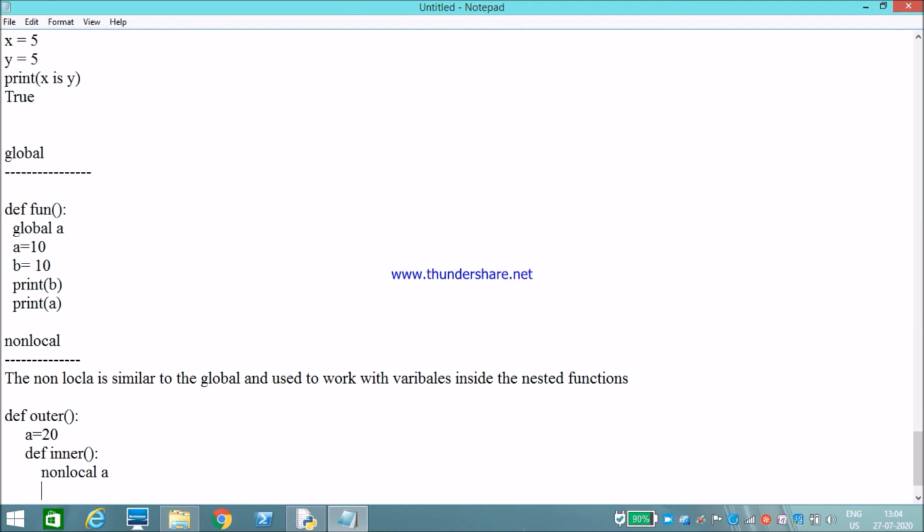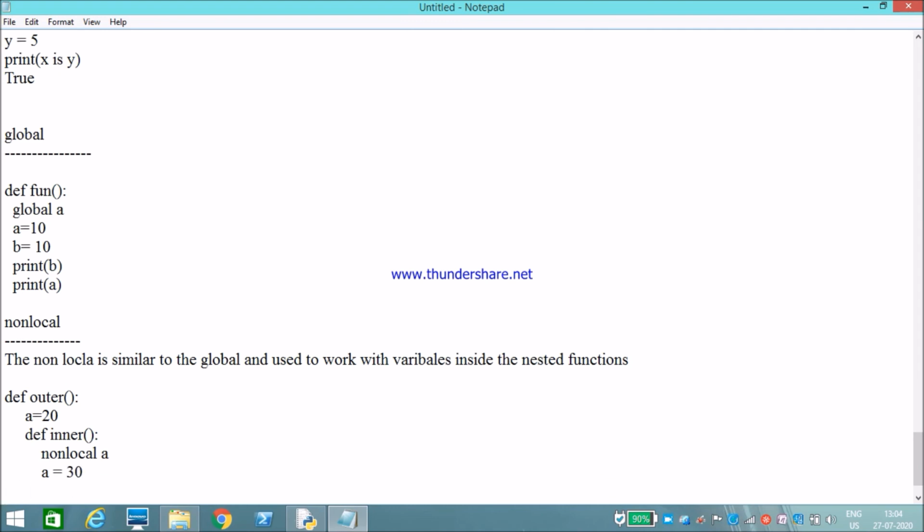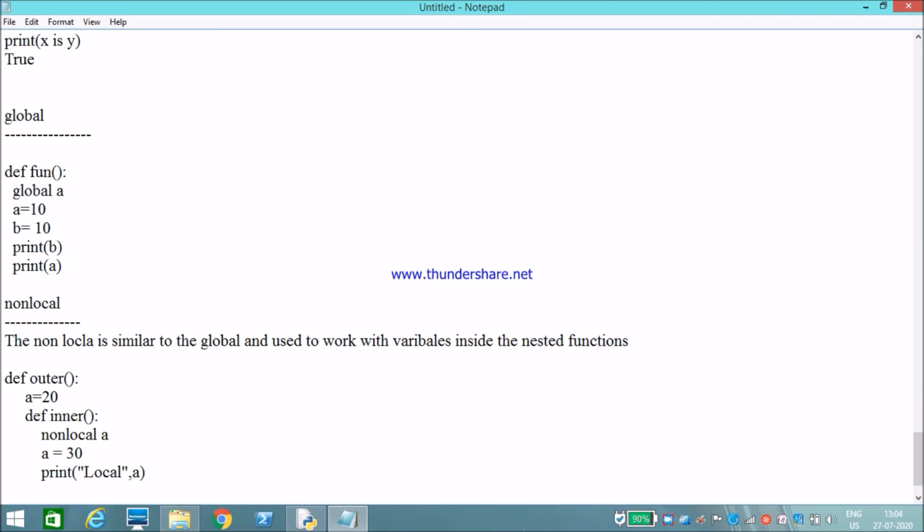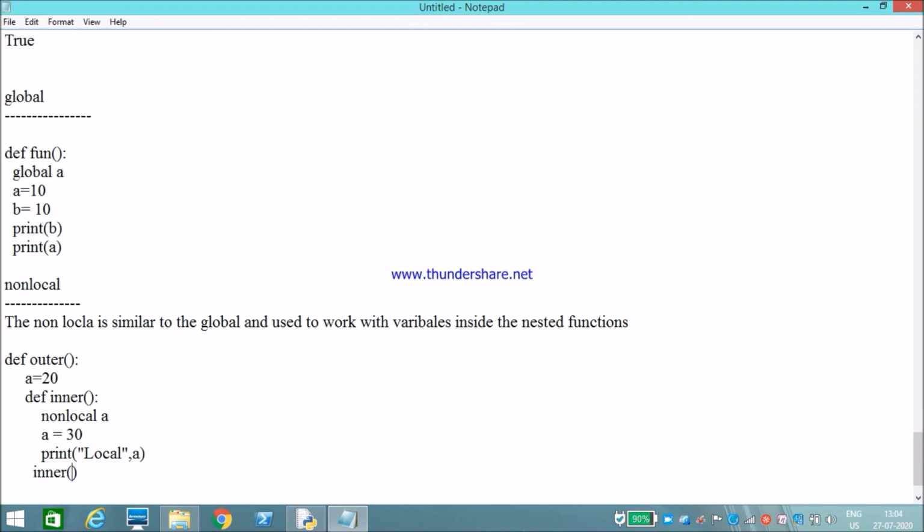Now I am changing the a value to 30. Now I will print local a. Next I will call the inner function. So the inner function should be called first, next we should call the outer function in the nested case.